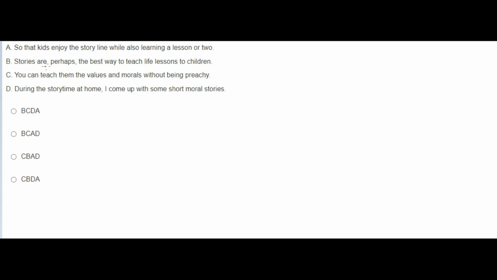Then "stories." Maybe "stories" means they are starting with some subject. It is a name, a subject. Then "you can teach them" means at least something would have been told before that. Then "during the story time" during also may be a start of the sentence. But when you compare D and B, there comes the subject. So you have to give the subject more importance. So this is called the subject. Automatically, they are going to tell about the stories.